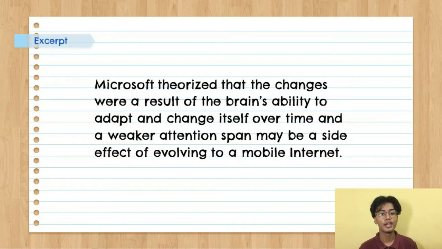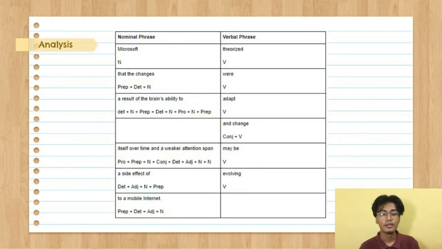The next excerpt from the article will be: Microsoft theorized that the changes were a result of the brain's ability to adapt and change itself over time, and a weaker attention span may be a side effect of evolving to a mobile internet. The analysis will be, the first one is nominal phrase, which is the noun Microsoft. The next word is theorized, which is a verb.